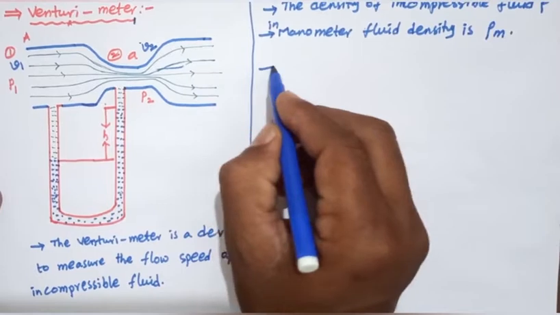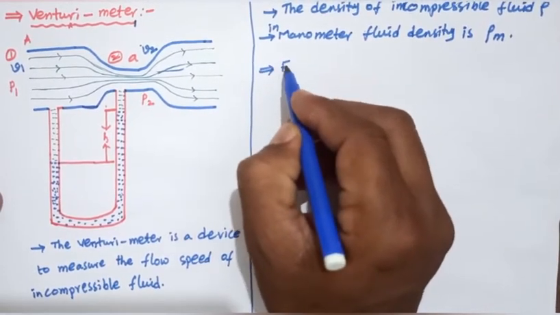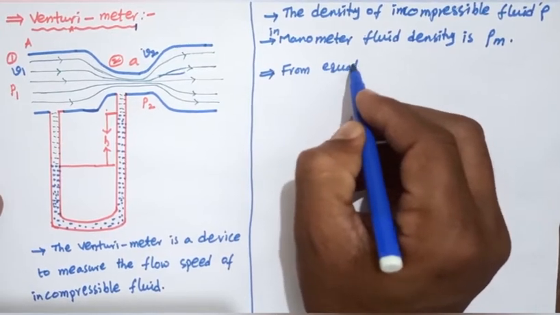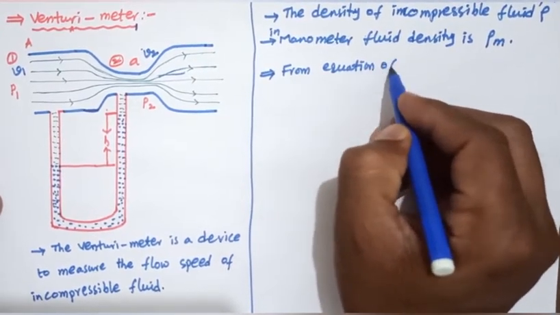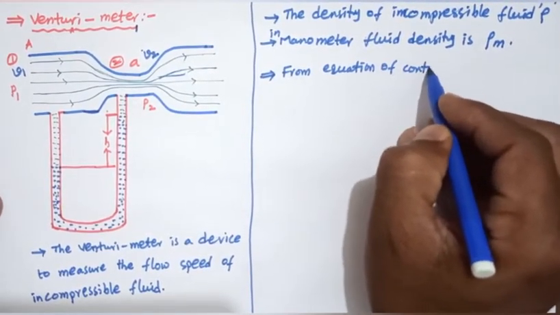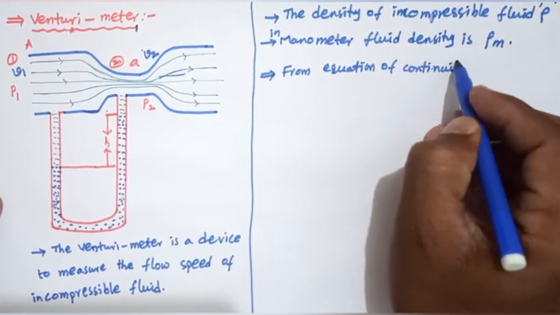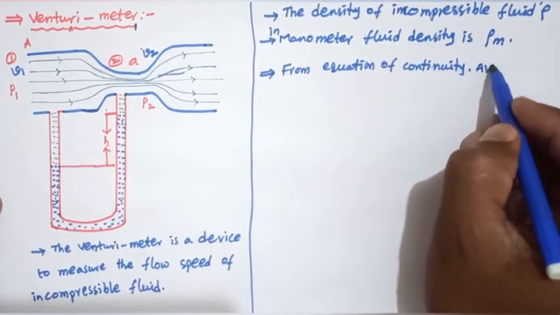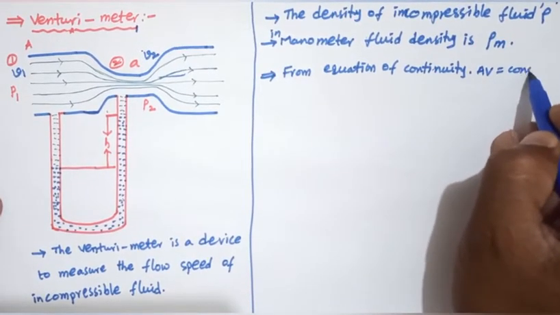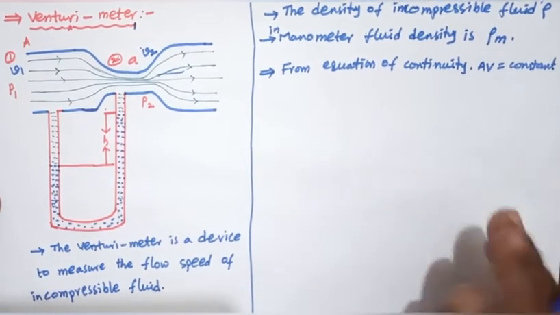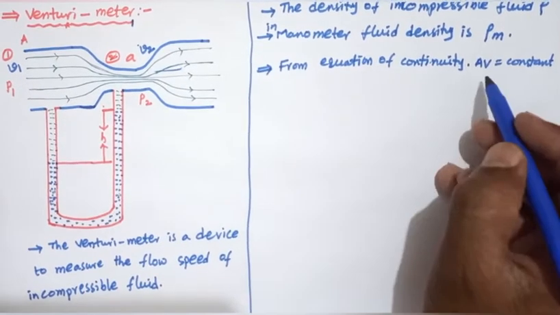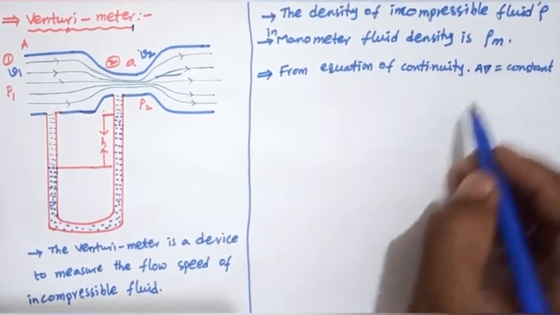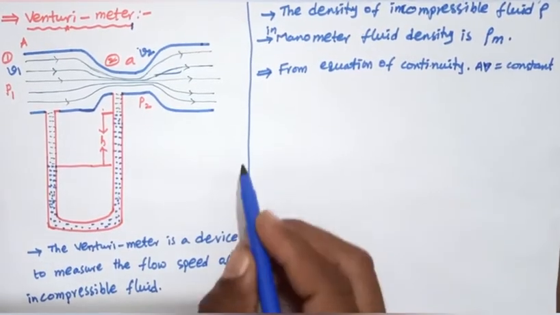Okay, from the equation of continuity, what is the equation? AV equals a constant: area of the surface into velocity equals a constant.